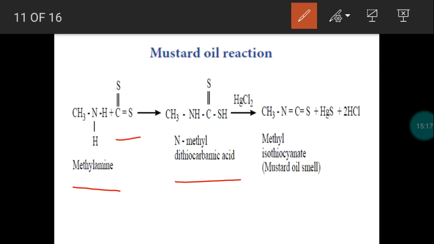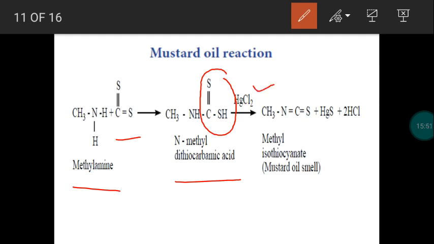So we get N-methyl dithiocarbamic acid. So what is carboxylic acid? C double bond O, OH, carboxylic acid. Simply we call COOH carboxylic acid. Now this is C double bond S, SH. This is called carbamic acid. 2 sulfur is present, so this is called dithiocarbamic acid. So we get N-methyl dithiocarbamic acid.